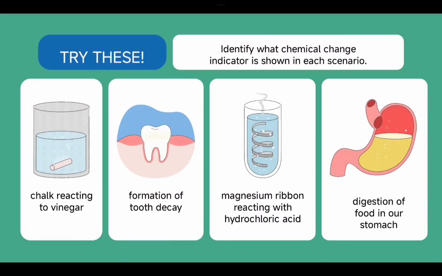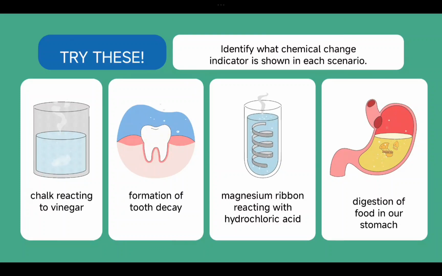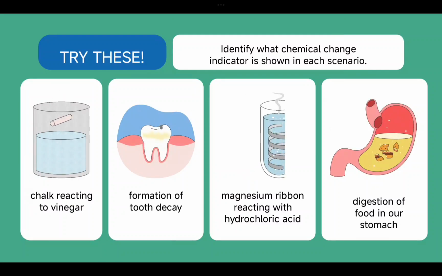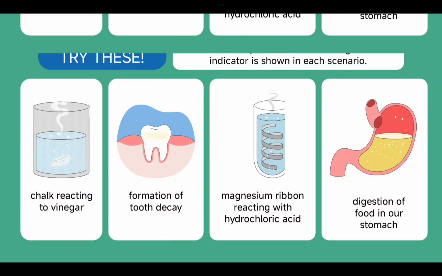Whatever burger or pizza you are eating is digesting in your stomach. This is also a chemical change. So these are all chemical changes. More than physical changes, we are concerned about chemical changes, because in 90 to 95% of cases in our daily life we are identifying chemical changes. So you have to be aware of all these changes.